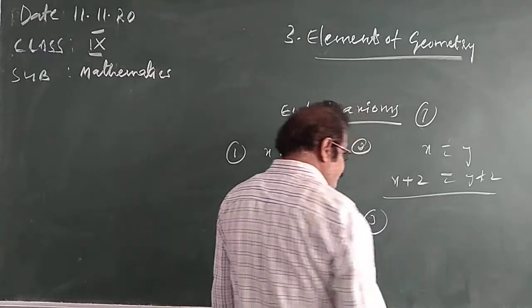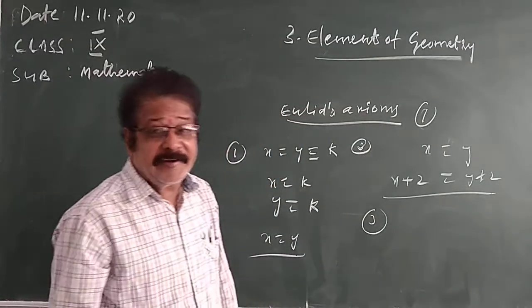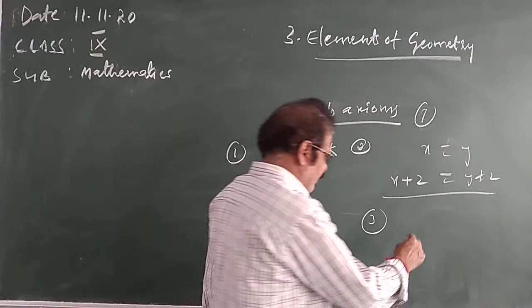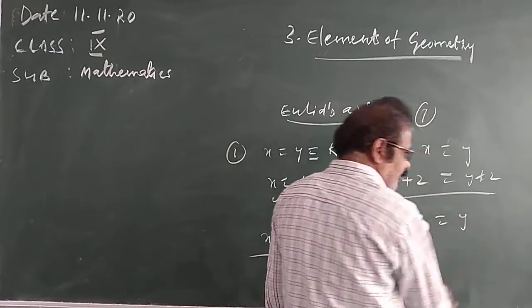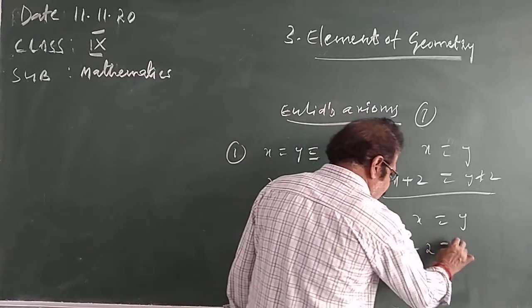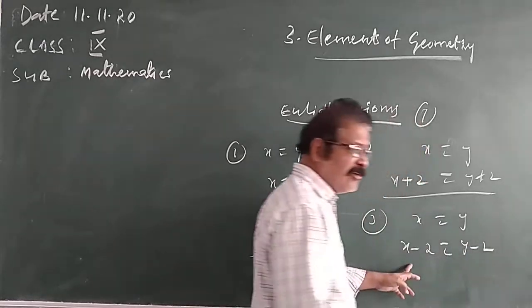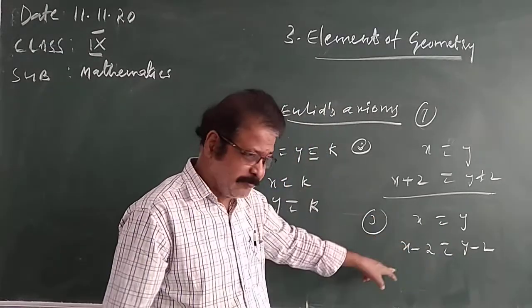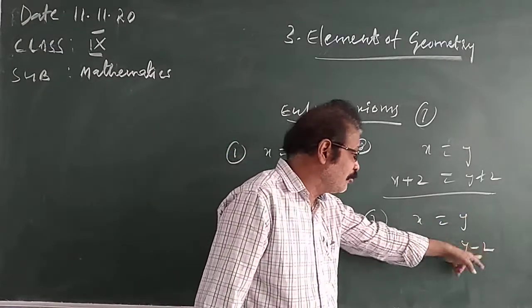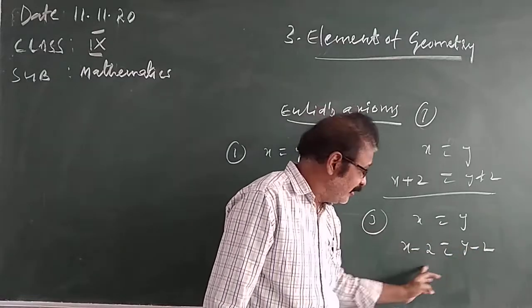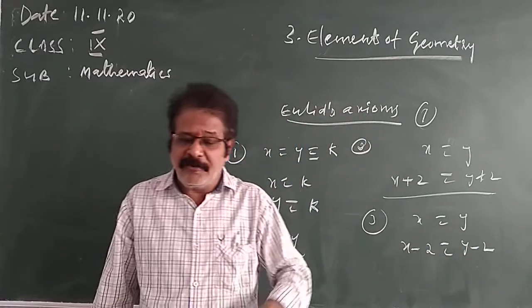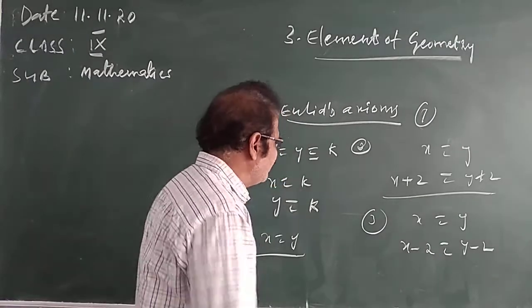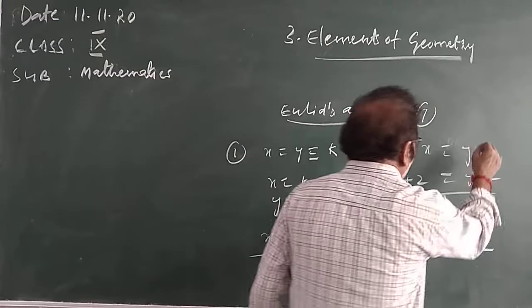The third one is, if equals are subtracted from equals, the remainders are equal. For example, x equals y. Subtracting 2, x minus 2 equals y minus 2. After subtracting 2 from x, the remainder is x minus 2. After subtracting 2 from y, the remainder is y minus 2. These remainders are also equal. If equals are subtracted from equals, then the remainders are equal. This is the third one.